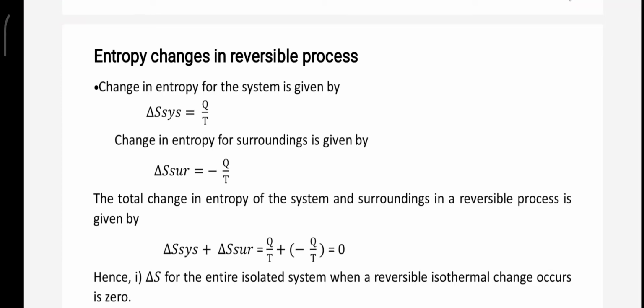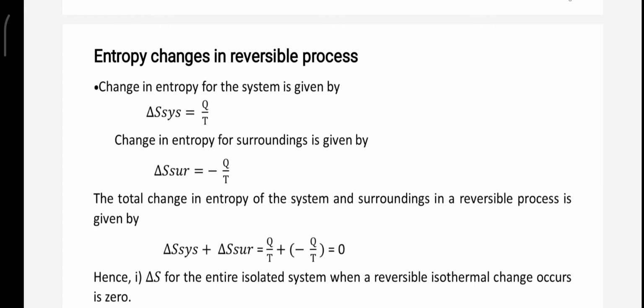Today I am going to explain change in entropy in different processes. First one is entropy changes in reversible process. During reversible process, the heat gets absorbed by the system from the surrounding, say Q amount of heat, and the temperature at which heat gets absorbed is T. The ratio between heat and temperature, that itself is the value of entropy change with respect to system. Therefore, delta S system equals Q by T.